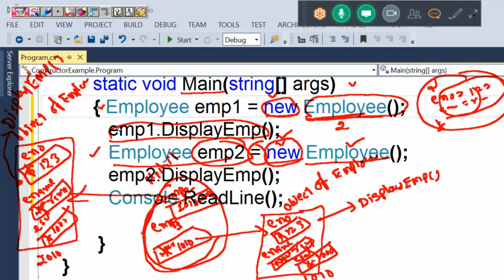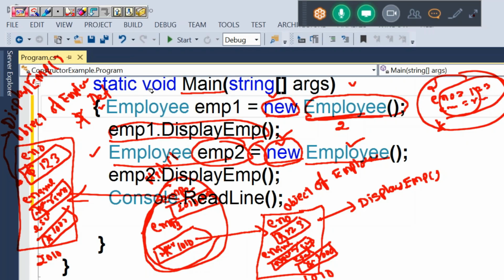Values for both objects are the same, because of your default constructor. Forget about system defined and user defined for some time; we'll discuss only user defined, but just to avoid confusion, mention it as a default constructor, nothing but a parameterless constructor. What is the problem with this constructor?